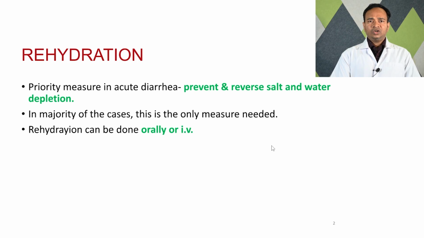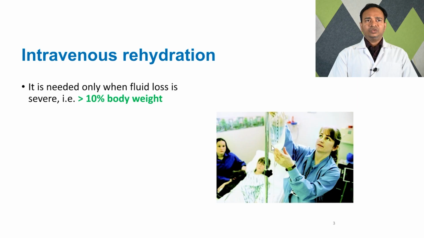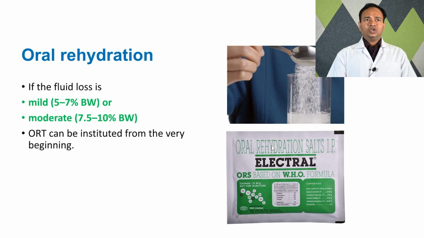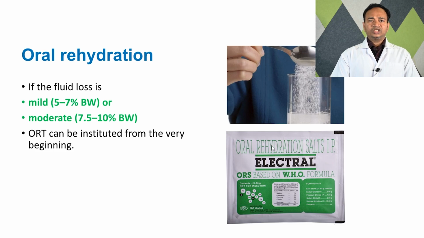Rehydration can be done orally or intravenously. Intravenous rehydration is needed only when fluid loss is severe, that is more than 10% body weight. In other cases, if the dehydration is less than 10% of body weight, intravenous rehydration is not required. Now, if the fluid loss is mild, that is 5 to 7% body weight, or moderate, 7.5 to 10% body weight, oral rehydration therapy can be instituted from the very beginning. So, oral rehydration therapy can be given if the dehydration is mild or moderate.